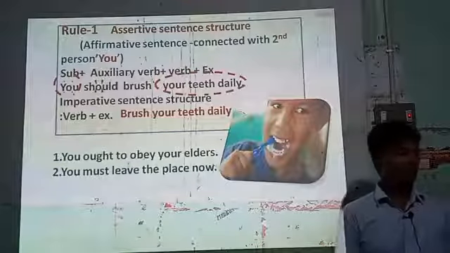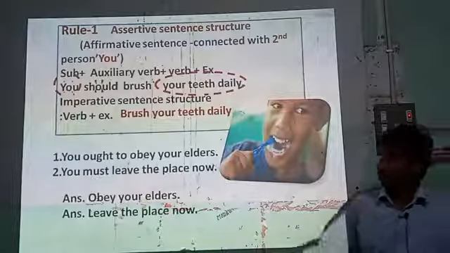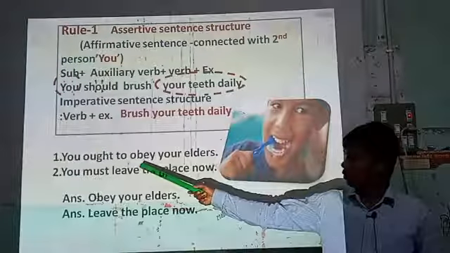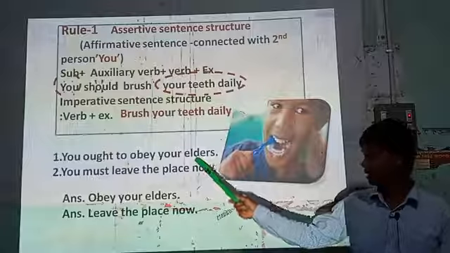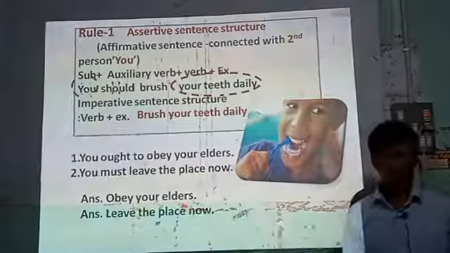So I think you have completed your exercise. Check your answers now. The questions are: you are to obey your elders. Obey your elders. You must leave the place now. Leave the place now.